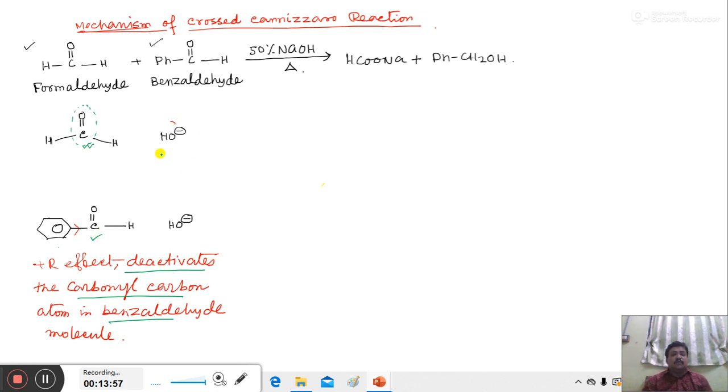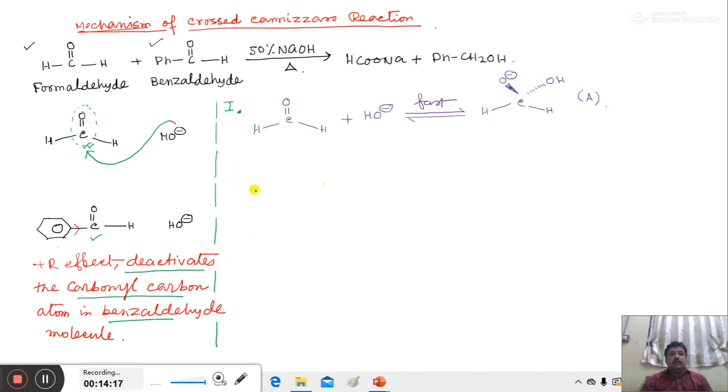Now the question is, which molecule does the hydroxide ion attack? The hydroxide attacks first the formaldehyde molecule, because this molecule is much more reactive. So at first the nucleophile HO minus attacks the formaldehyde molecule, and then the reaction proceeds in the following way. In the first step, formaldehyde is attacked by the nucleophile HO minus to form a tetrahedral intermediate A. In the second step, tetrahedral intermediate A releases a hydride ion.